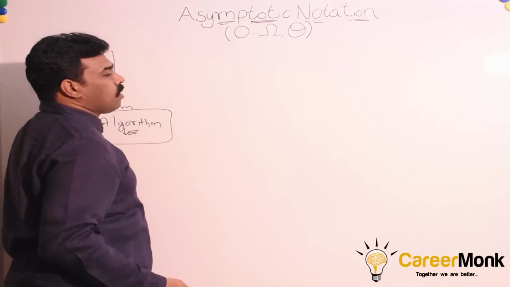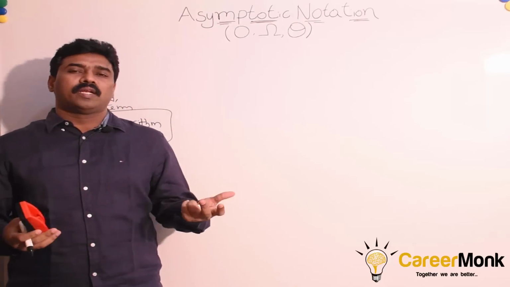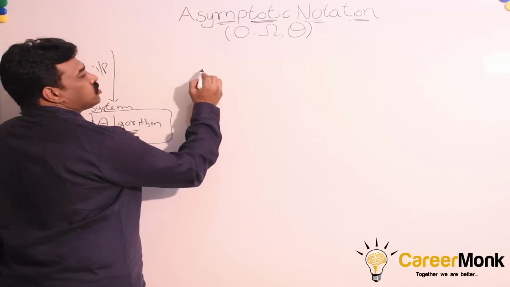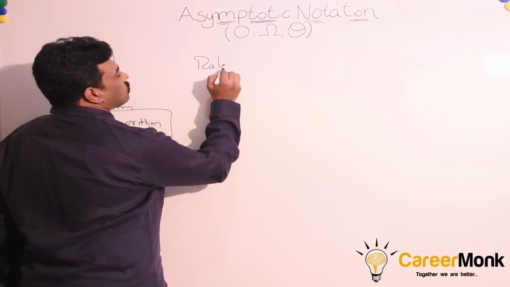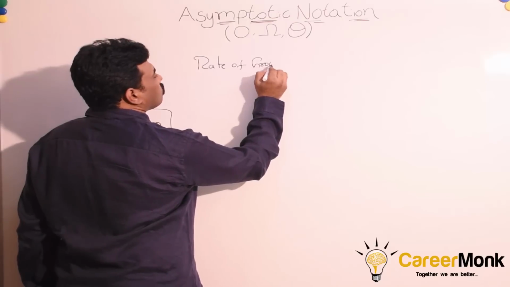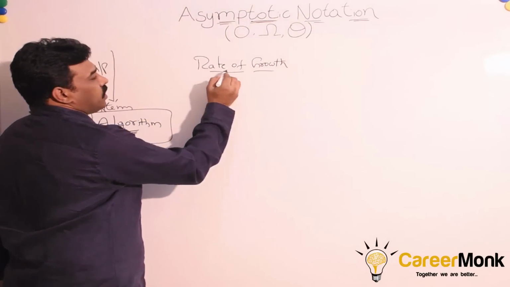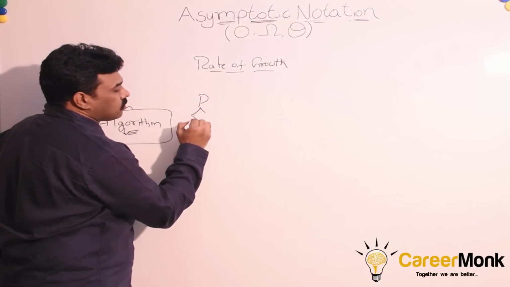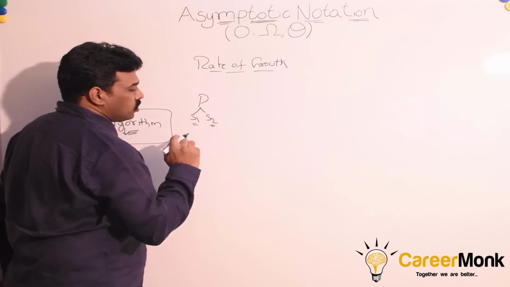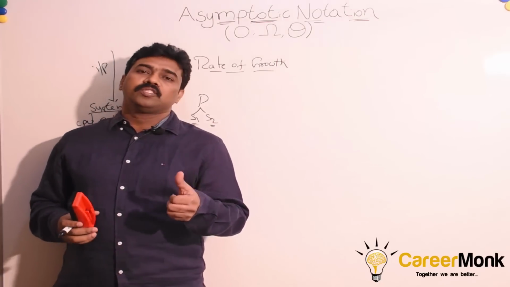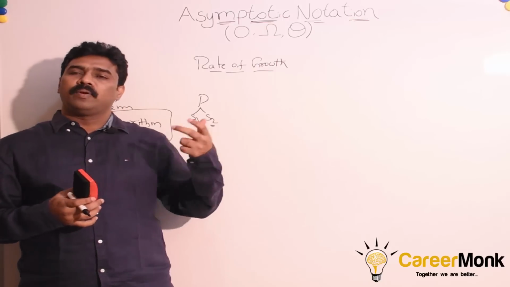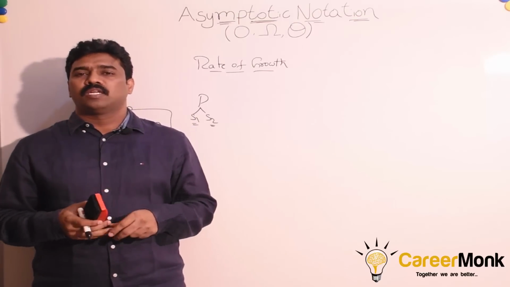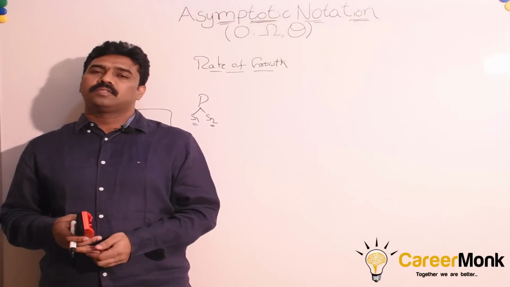But okay, for a given problem, if you have multiple solutions, we have to analyze them. But how do we analyze them? For that, we already understood that we use the concept of rate of growth. What we understood here is, for a given problem with multiple solutions, to analyze these solutions, we cannot use the execution time. For example, if we run it on a Pentium machine, the execution times may be different. If we run it on mainframes, the execution times may be different. That's why we cannot use execution times for comparing the solutions.